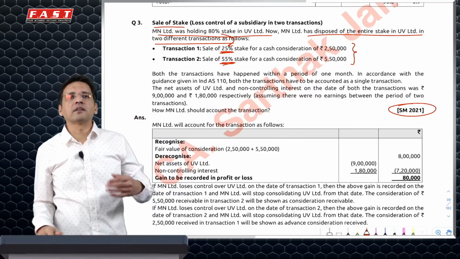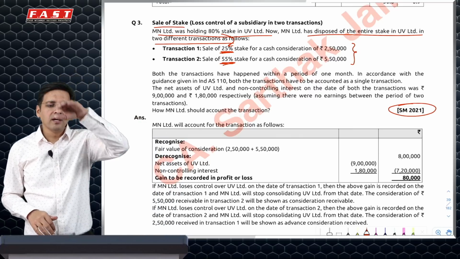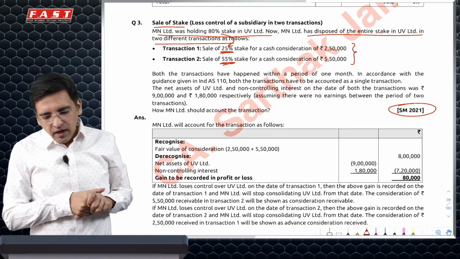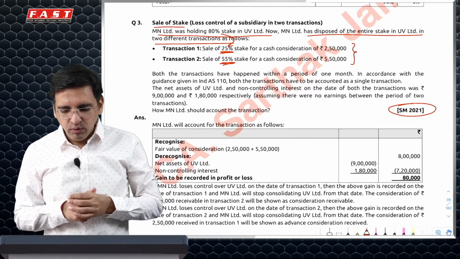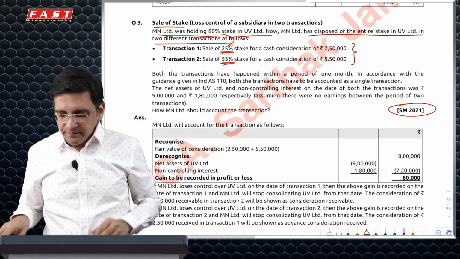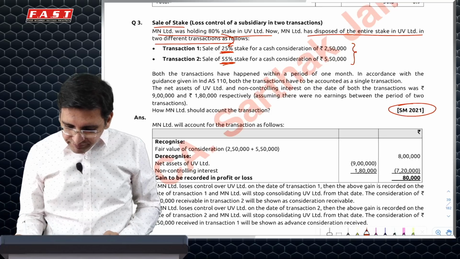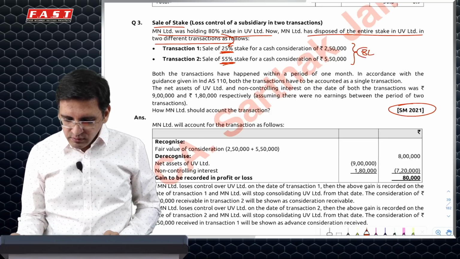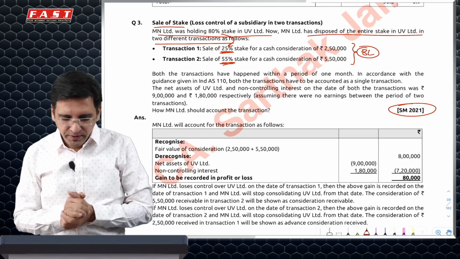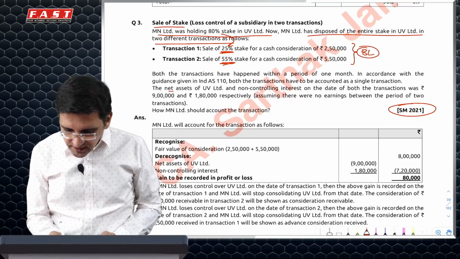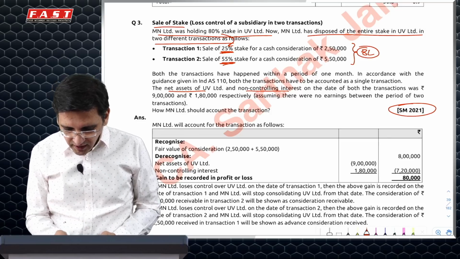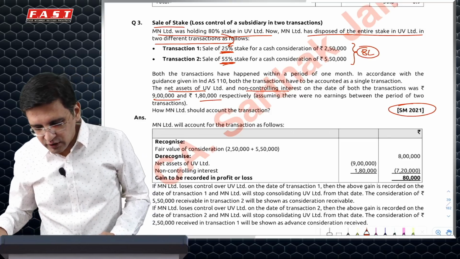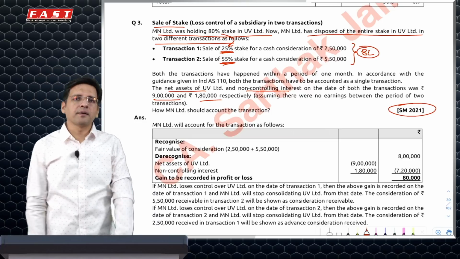So I would have done a derecognition of subsidiary accounting. This is not going to be the case. Here what I would do is I will treat both of these as a combined one transaction. So I'll say essentially I have sold my stake for total 8 lakh rupees. The question says net assets of UV and NCI were 9 and 180. So gain of 80,000 is to be recognized finally.